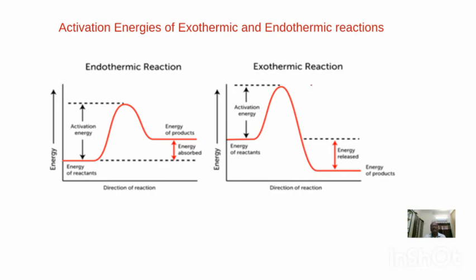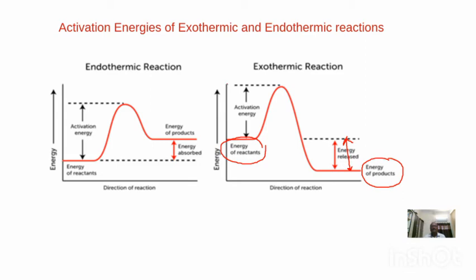Now we see the exothermic reaction. What is the meaning of exothermic reaction? The reaction which takes place by evolution of heat or release of heat. In this, the energy of reactant molecules will be greater, whereas the energy of products will be less. Means a high energetic system is converting into a low energy one. When the high energetic system is converting into low energy, energy is released. This is the amount of energy released in this equation. We say it is the enthalpy change of that reaction.